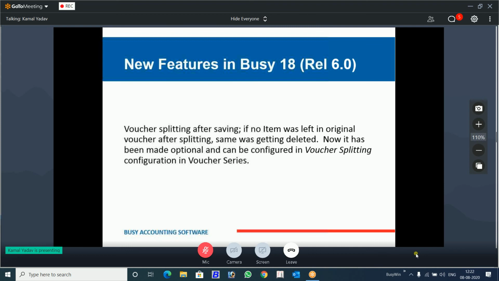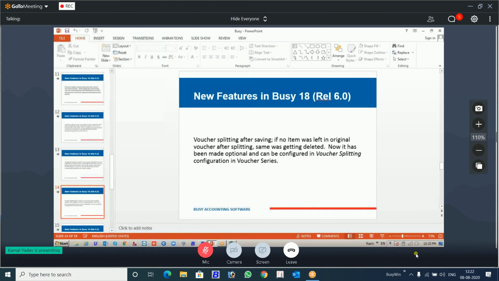Anybody want to see this feature or is it okay? Should we move forward or anybody want to see this feature practically? Okay, we will move forward.